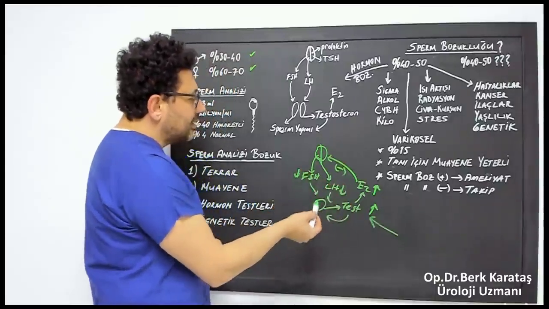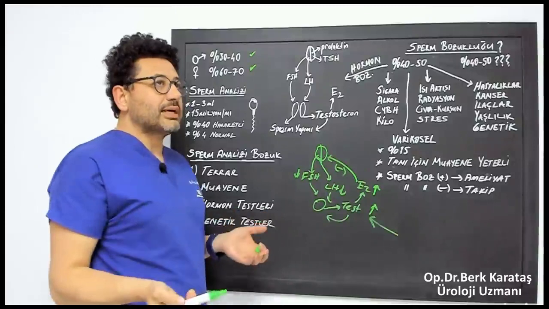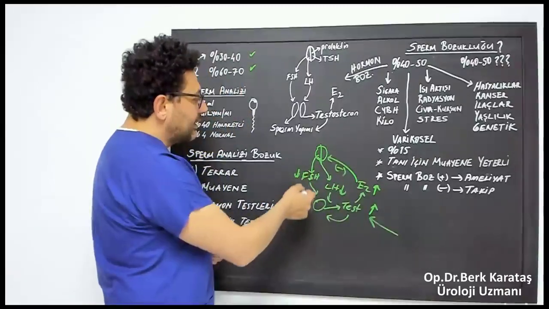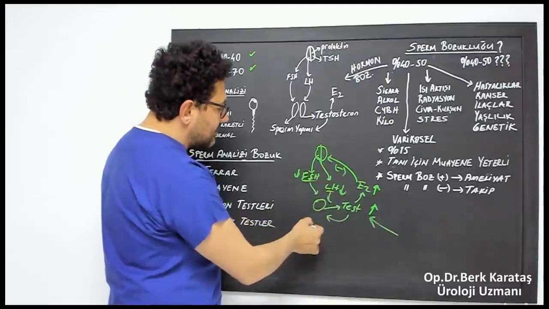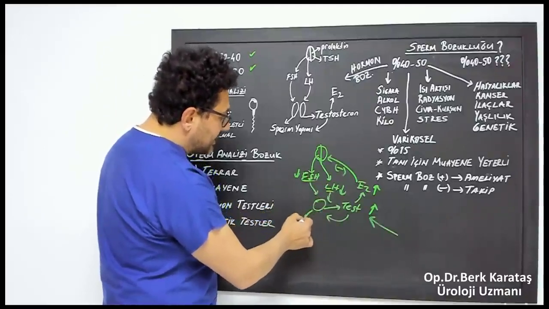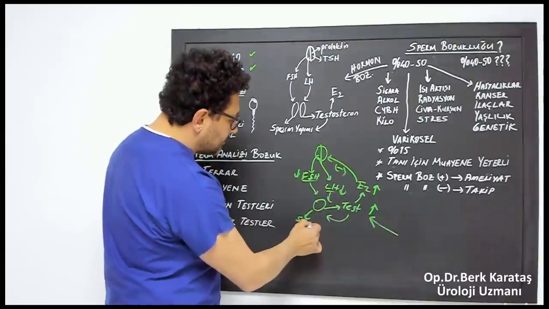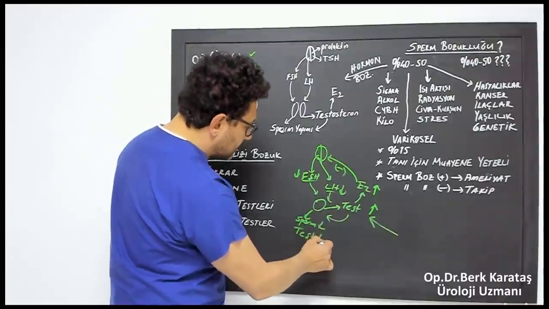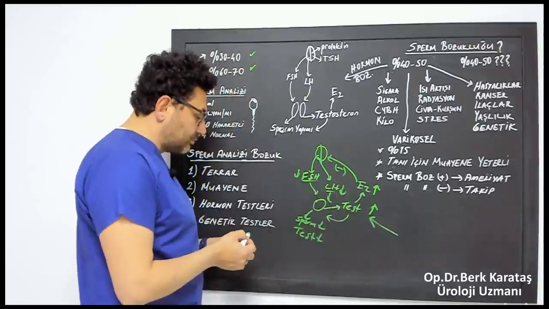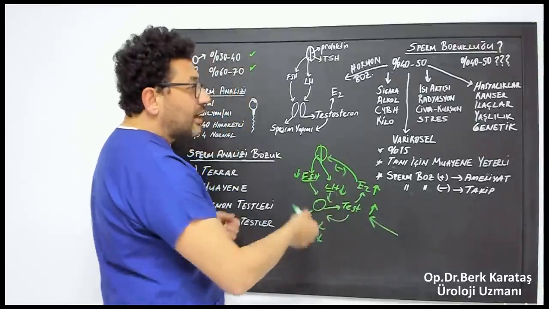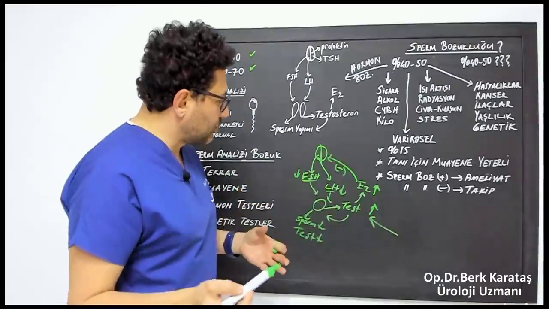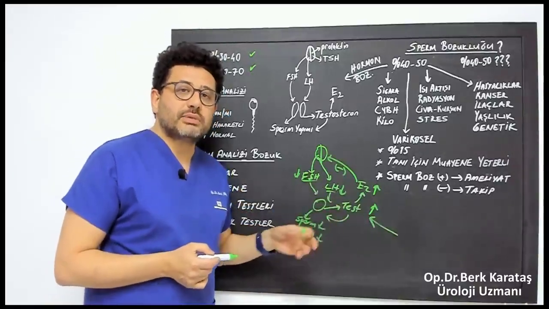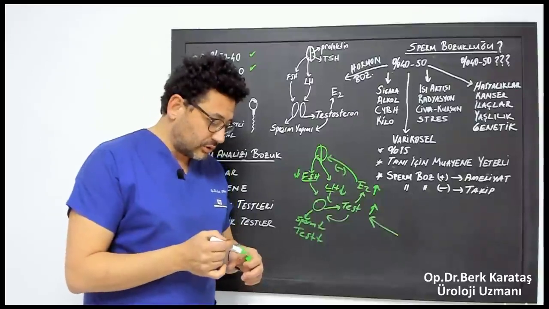Why? Because that's how the body perceives it. There is plenty of testosterone. It does this through estrogen. Your FSH, LH value decreases. Therefore, both your sperm production decreases and your own testosterone production decreases. What happens? You become dependent on the testosterone out there. We have disrupted the system that functions with health. This is very important. This is one of the biggest mistakes athletes make, taking testosterone from the outside.